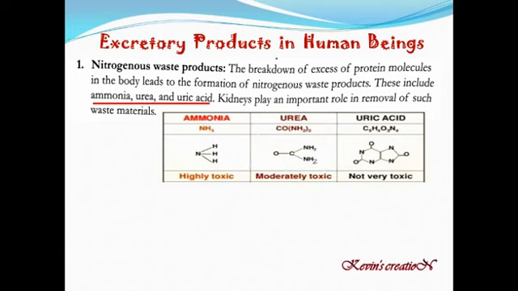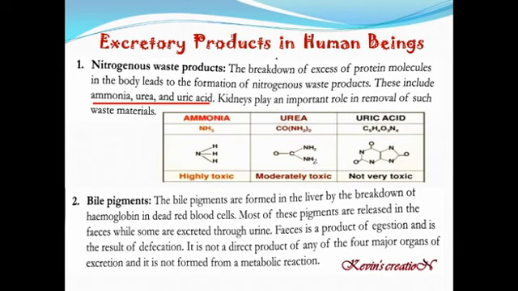You need not know the chemical formula, but for your knowledge, ammonia is highly toxic, urea is moderately toxic, and uric acid is not that toxic. It's less harmful to the body.